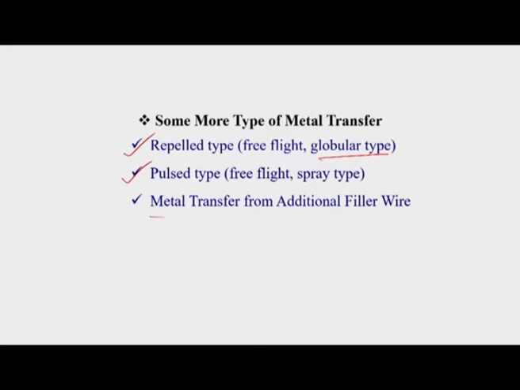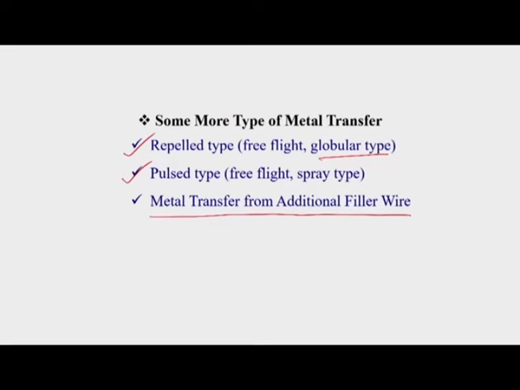And the other category is called metal transfer from an additional filler wire. These types of metal transfer occur in the case of a non-consumable type of electrode. Because when we are discussing metal transfer, we should know for every case, whether it is a consumable electrode or non-consumable electrode, how the metal transfer takes place. So I will show you how metal transfer takes place for a non-consumable electrode if a separate filler wire is used. That also I will discuss.